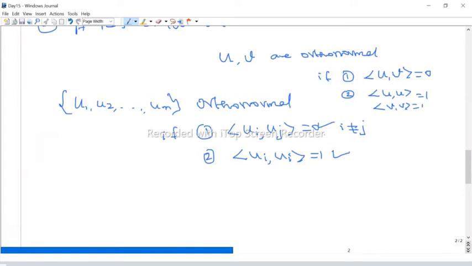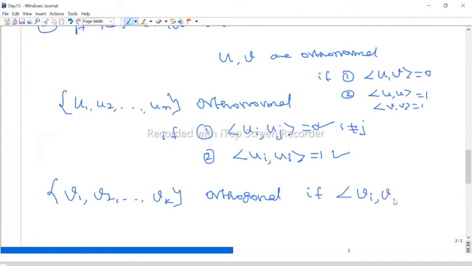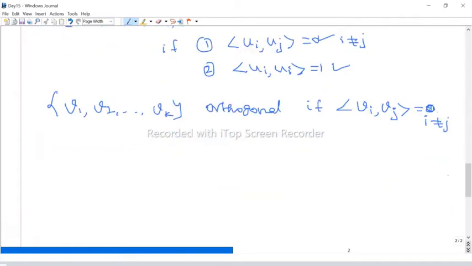So suppose we have a set of vectors v1, v2, up to vk. It is said to be orthogonal if, for any two different vectors vi and vj, the inner product is 0 for i not equal to j.